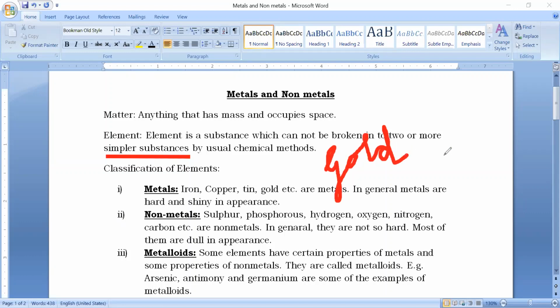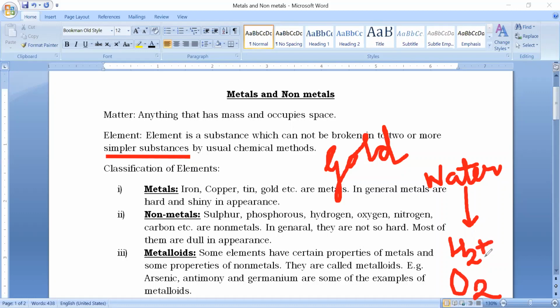But in case of water, if I take water and pass electricity into it with the help of proper apparatus, water will break to form gases like hydrogen and oxygen, because water is made up of two gases, hydrogen and oxygen. So it will break to form its components. So water is not an element, but gold is an element, right?